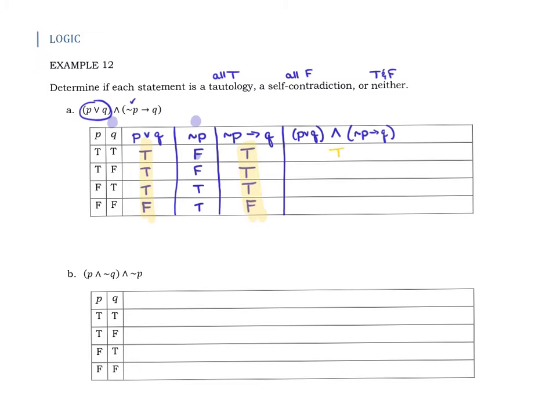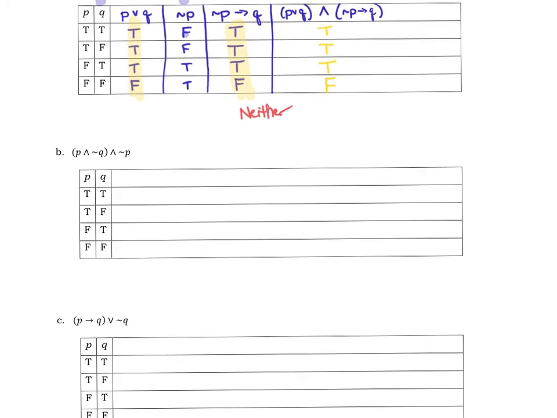So we've got a true, a true, a true, and a false. Oops, forgot to switch my pen color back. All right, so in this case, is this a tautology, a self-contradiction, or neither one? This is going to be a neither one, because we've got a combination of trues and falses in that last column.